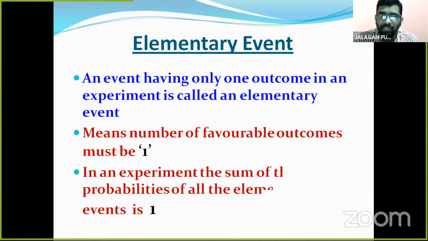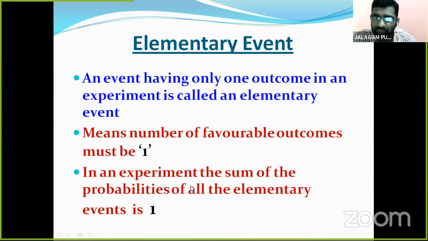So in an experiment, the sum of the probabilities of all the elementary events is 1. Note down this point, children. For example, if we toss a coin, the probability of getting a head is 1 by 2. The probability of getting a tail is 1 by 2. So 1 by 2 plus 1 by 2 equals 1.